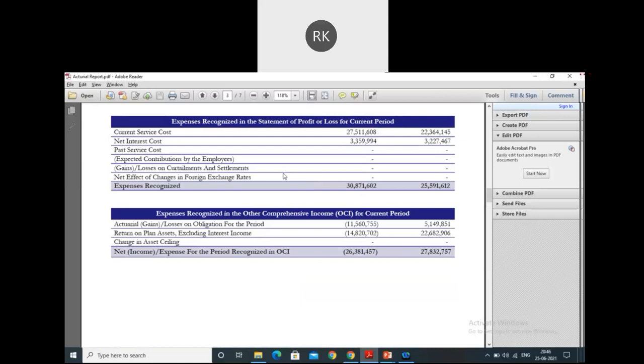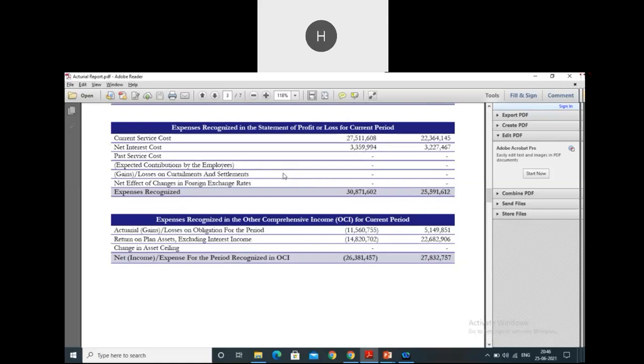OCI credit. Okay. What will be debited? Think of it. How is that income impacting? That is reducing my liability. Correct. So my liability will get debited. Actuarial gain, Khushi, if there is a gain, how can you debit it? Sir, can an asset be debited? No. Why asset, Harsh? You are not increasing your asset.